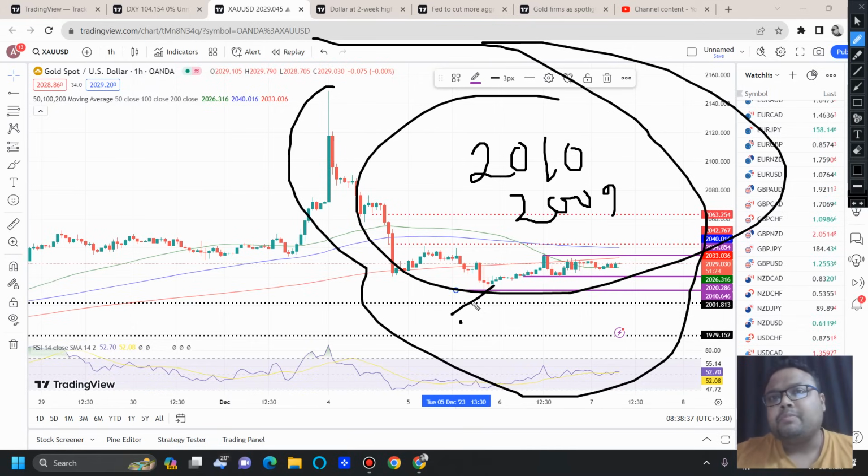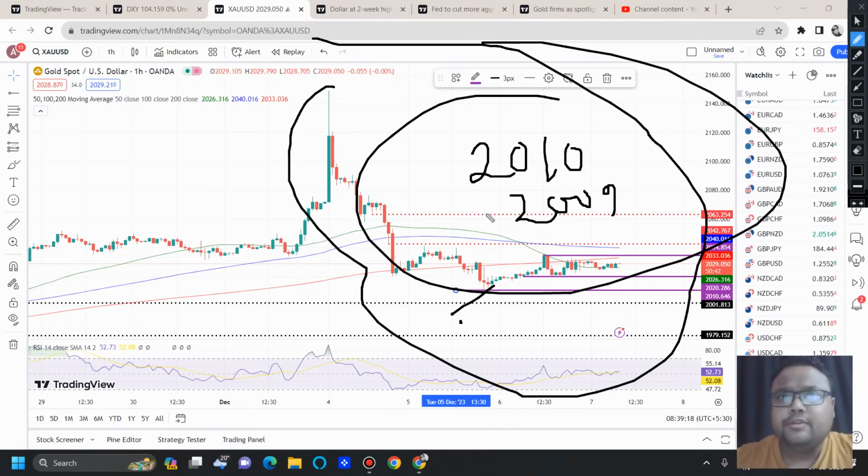But right now the market is waiting for news, so we do not have much volatility, and to break any level, volume is extremely important, and in the absence of volume you can expect the market to take support. It's like you are trying to break a door. If a small kid tries to break a door, will he be able to break the door? Obviously no, he doesn't have the strength. So here also it's the same.